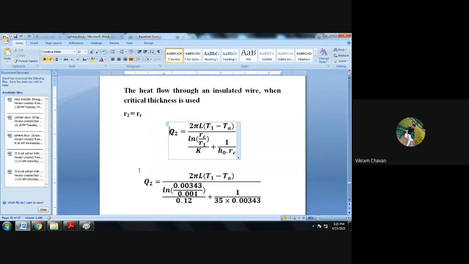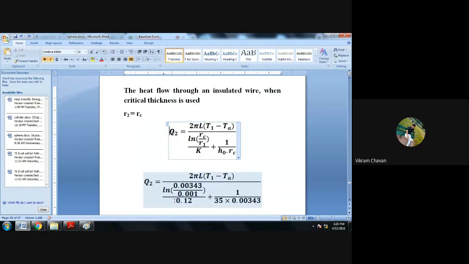Two pi L (T1 minus TA) whole divided by ln of 0.00343, our critical thickness of insulation, divided by the R1 value. R1 is 0.001, whole divided by thermal conductivity 0.12, plus 1 upon H0.